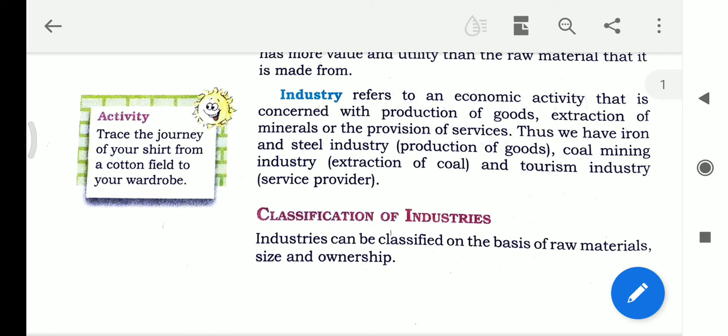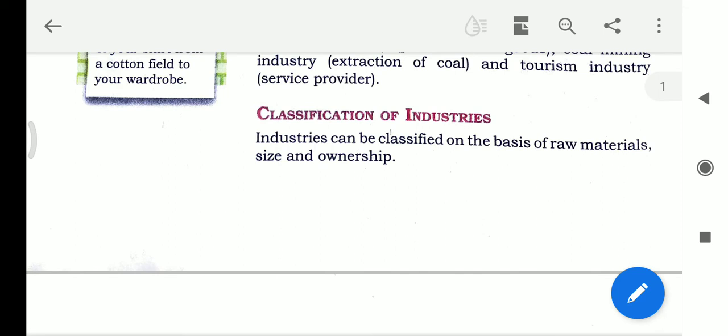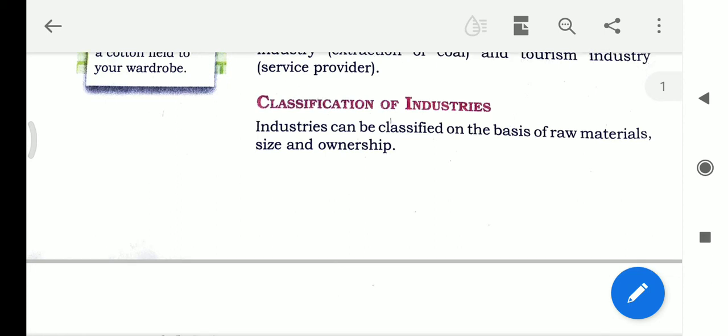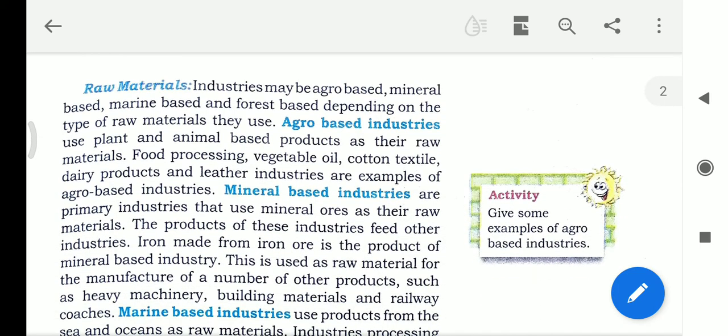The classification of industries: mainly, industries can be classified on the basis of raw materials, size, and ownership. The three classifications are there. To fulfill an industry, there are three things. Number one is the raw material. Without raw material, we cannot produce things. After that, size, which may be large or small. After that, the ownership. So these are the things, and we start from the side of the raw material.